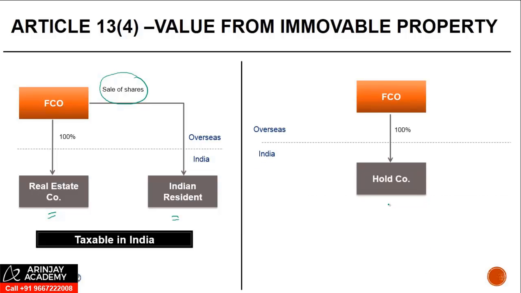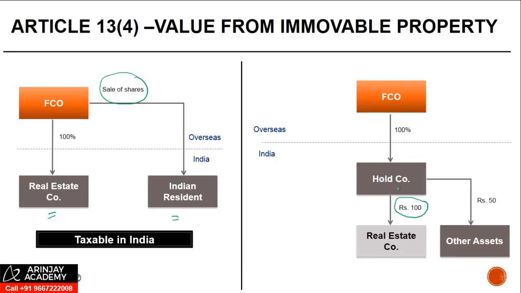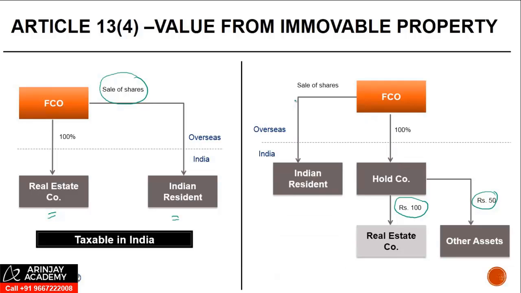Second example could be a foreign company owns 100% in a holding company, right? And this holding company owns a real estate company of rupees 100 and other assets of 50. Now, when there is a transfer of shares of the holdco to an Indian resident, the value of the holdco is 100 plus 50, 150.